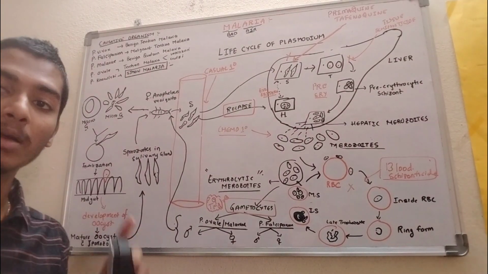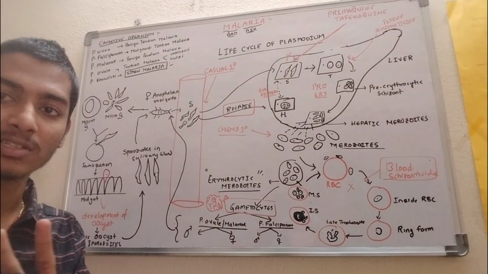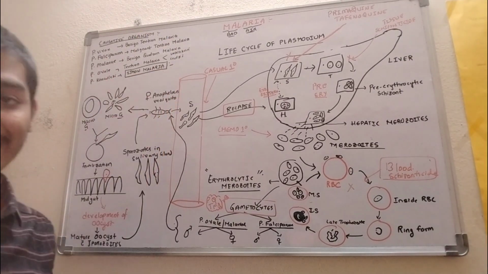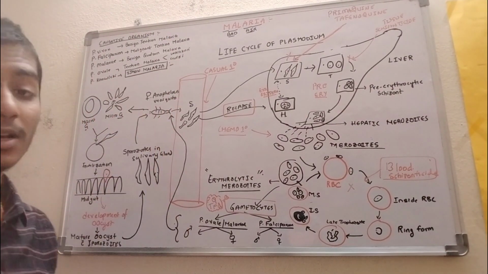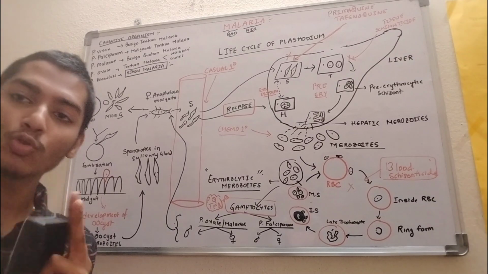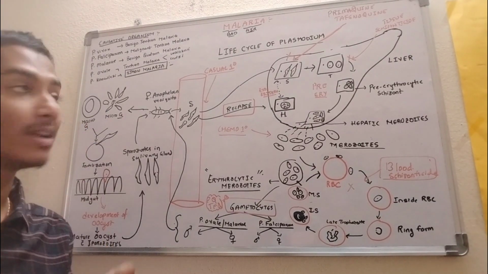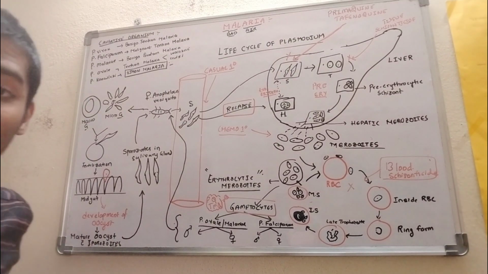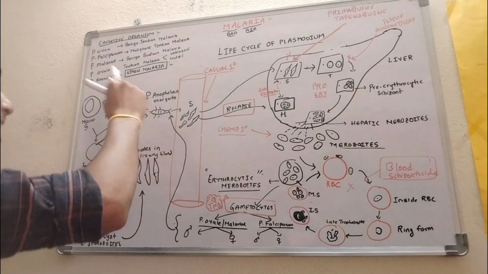In Plasmodium ovale, we have two subspecies. One is Plasmodium ovale wallikeri, and the second is curtisi, right? So these two are the subspecies which are discovered in Plasmodium ovale. Next we have Plasmodium knowlesi, which causes quotidian malaria.